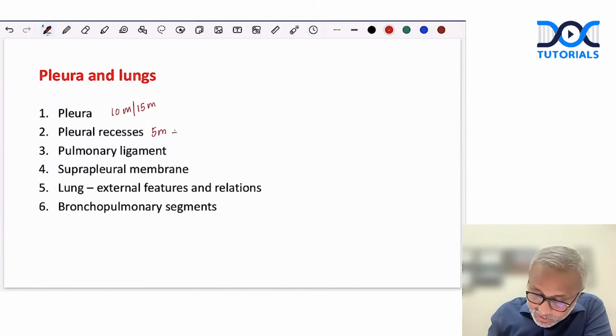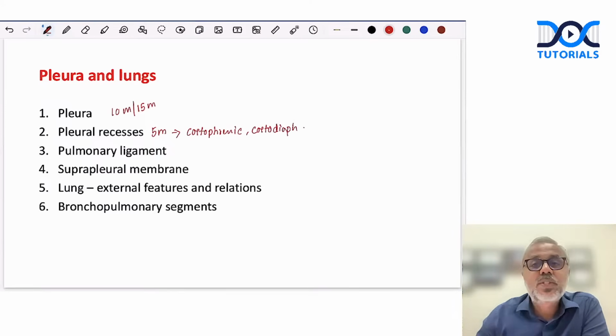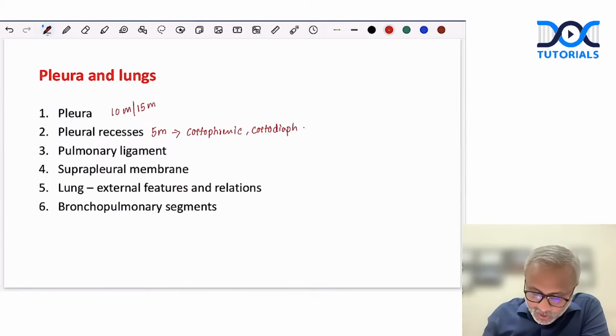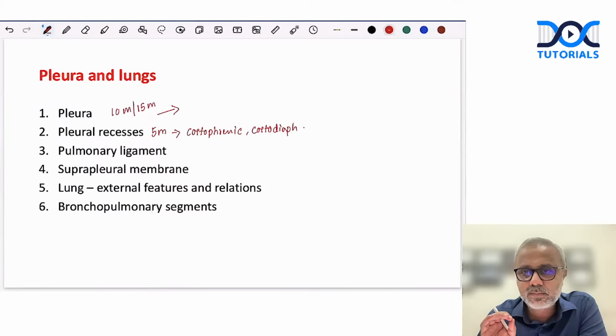In this, we have 2 recesses that we need to write, right? One is the costophrenic, right? And the other one is the costodiaphragmatic, right? So these 2 recesses, what are the boundaries? What is the clinical importance? All this, right? So pleura, one topic which again is very difficult.